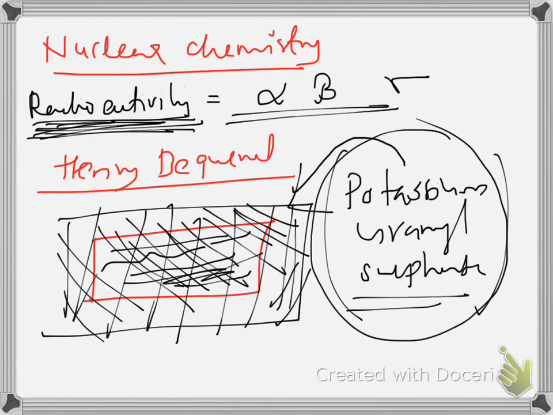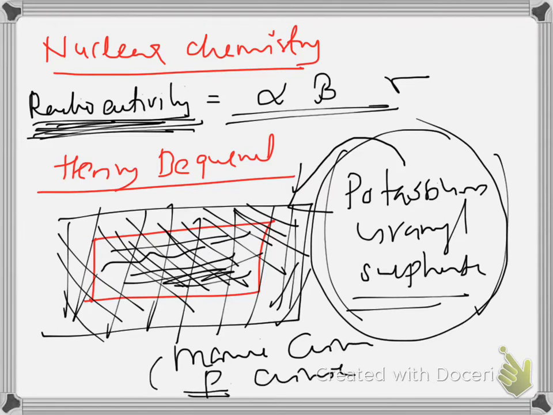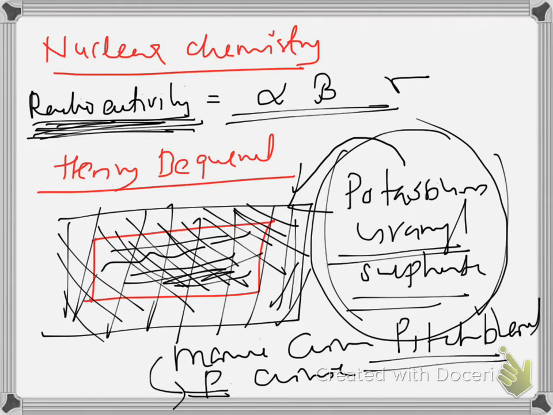Thereafter, Marie Curie and Pierre Curie, who is the husband of Marie Curie, observed the radioactivity of pitchblende, a uranium mineral, which has higher radioactivity than uranium.